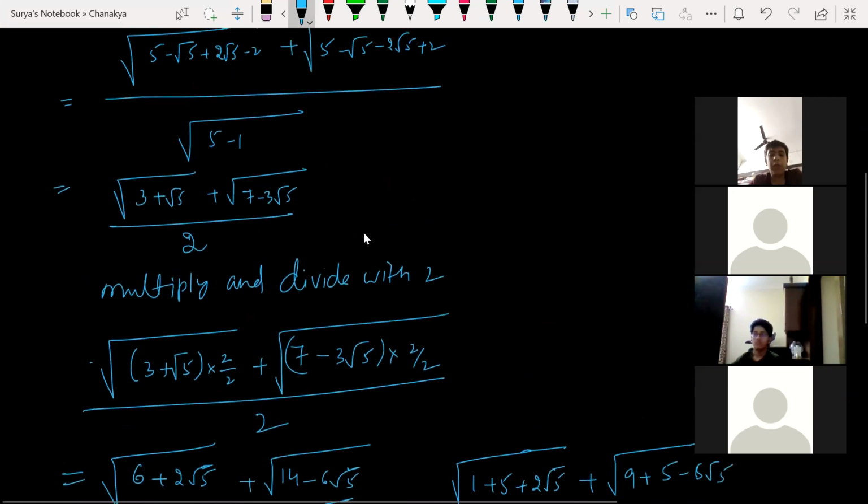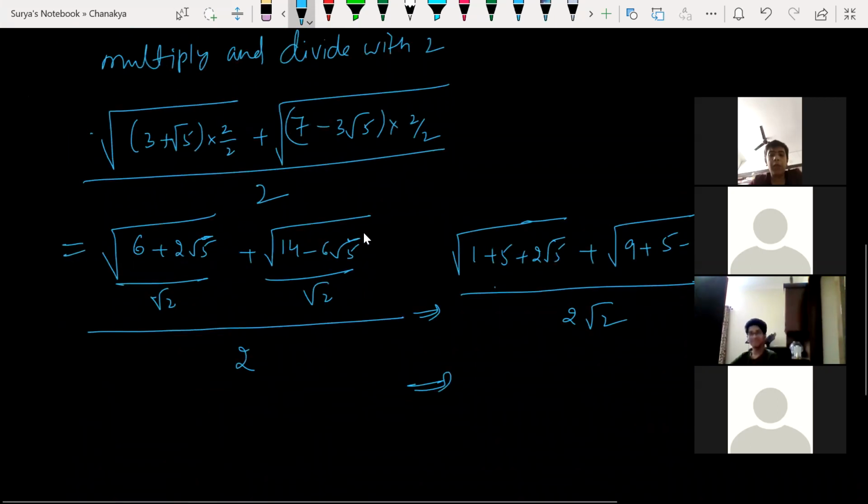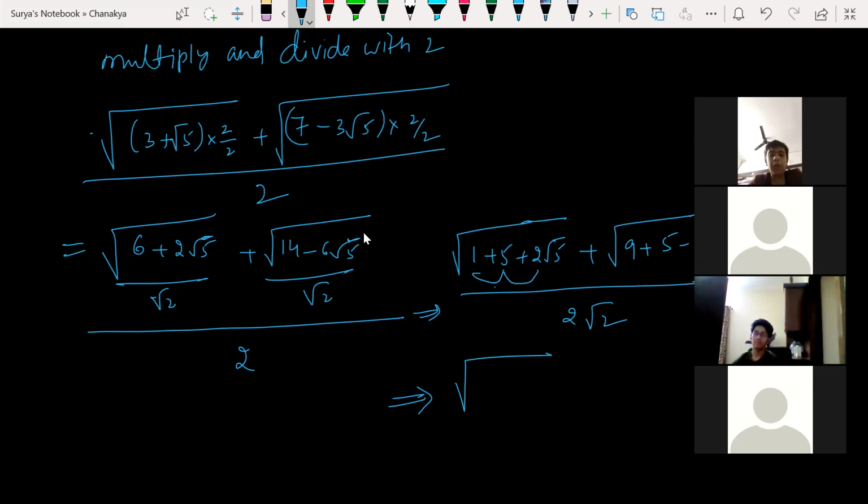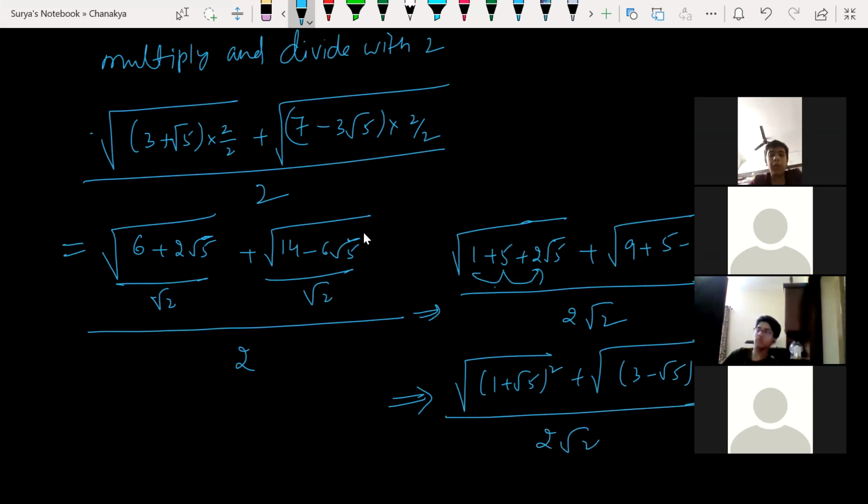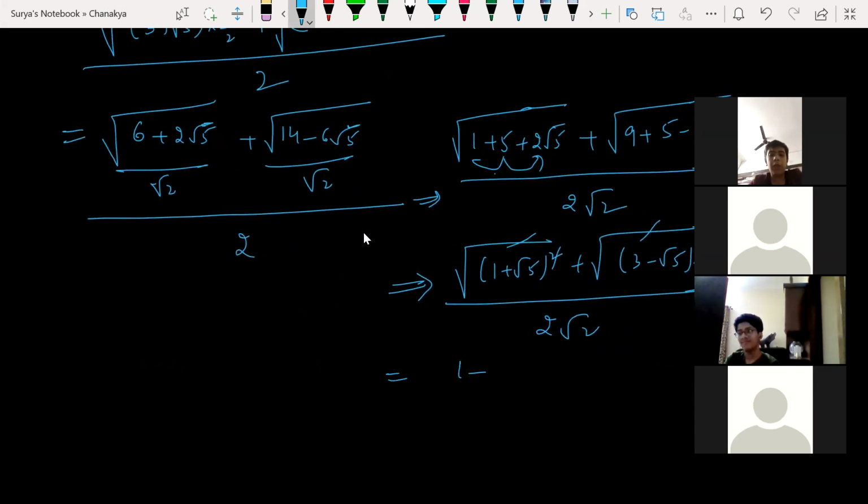I'm still solving first part only. Second part is still alive. No, look at this here. I'm just killing the part 1. Clear? So look at this now. Can I write now 5 plus 1 plus root 5? Can I write now 1 plus root 5 whole square plus, can I write here 3 minus root 5 whole square, whole divided by 2 root 2. Here gone, here gone. I remain with, what I remain with here, 1 plus root 5 plus 3 minus root 5 divided by 2 root 2.